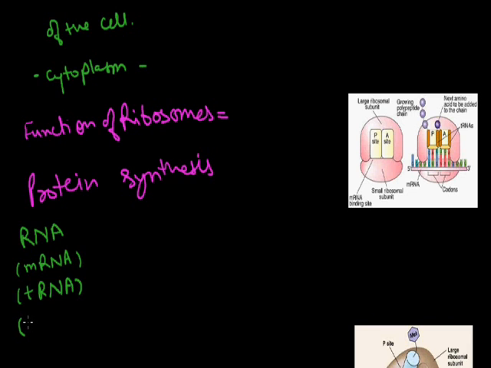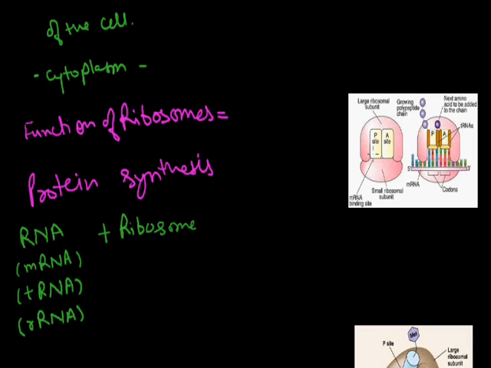And third, rRNA, ribosomal RNA. These are the three types of RNA associated with the ribosomes and form a unit responsible for protein synthesis. So ribosomes are the structures or protein factories of the cells.